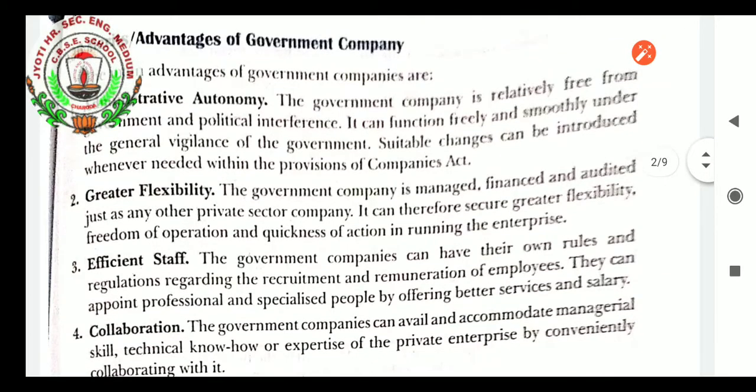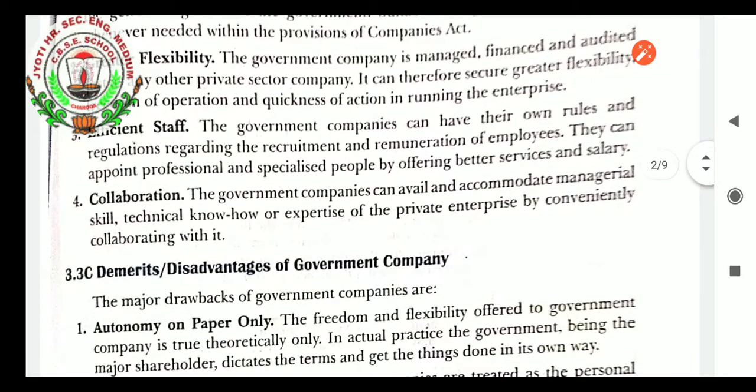Greater flexibility: the government companies manage finance and are audited just as any other private sector company. It can therefore secure greater flexibility, freedom of operation and quickness of action in running the enterprise. So there is greater flexibility in the government companies. Efficient staff: the government companies can have their own rules and regulations regarding recruitment and remuneration of employees. So they can appoint professionals and specialized people also, for getting more expert work and services. That way they can have efficient staff appointed.